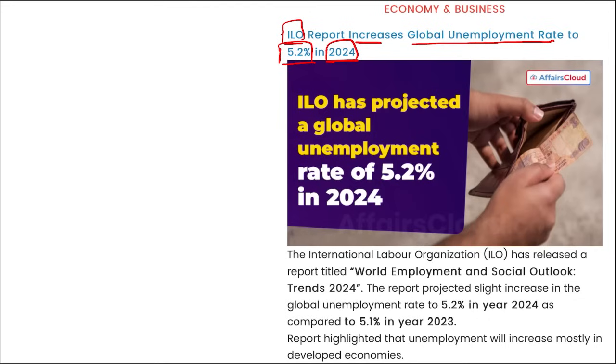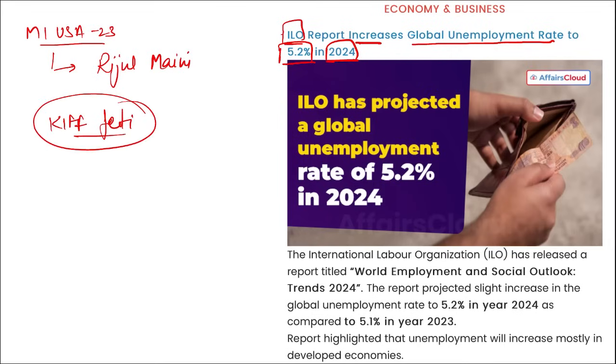Then next, if I ask, tell me, who has been crowned as Miss India USA 2023? She will be Rizul Mani. Right? Then tell me which film won Best Film at the KIFF Festival. I repeat, Best Film at the KIFF Festival.